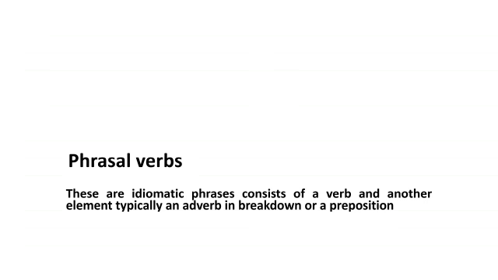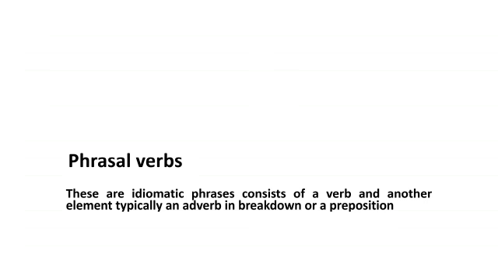There are many phrasal verbs, but all of them are divided in the grammar books according to their alphabetic categories. For example, started with A, started with B, started with C, and started with D. And we will also continue our sessions according to the first letter of the phrasal verb. So today's presentation starts with the letter A, and we will discuss all those phrasal verbs that start with A.